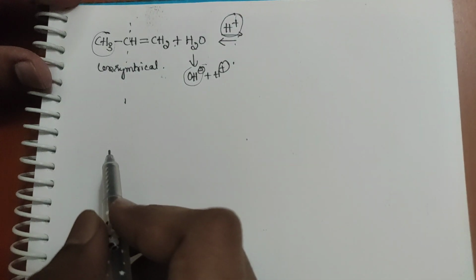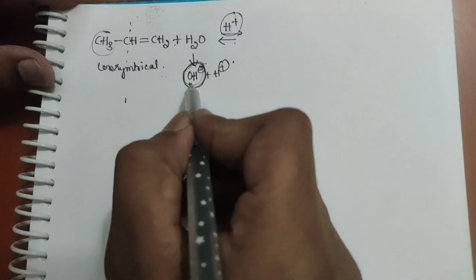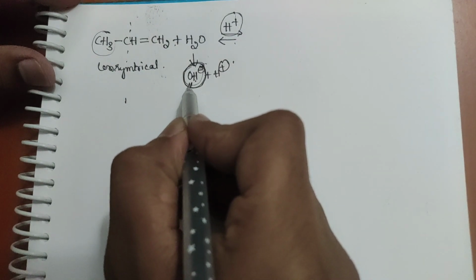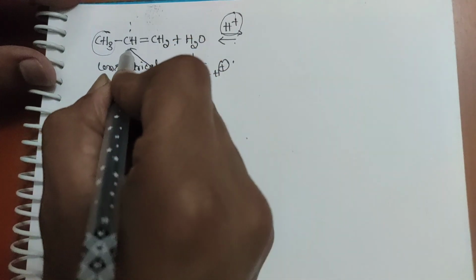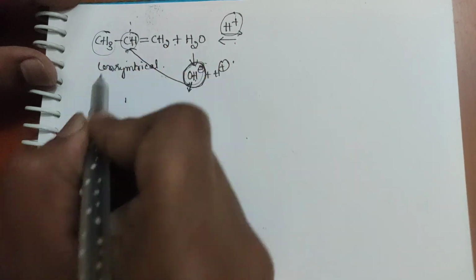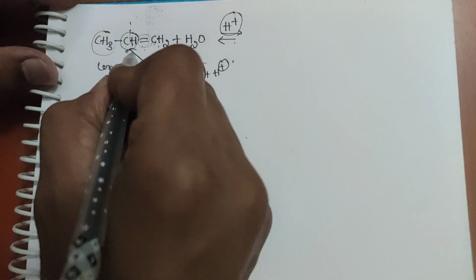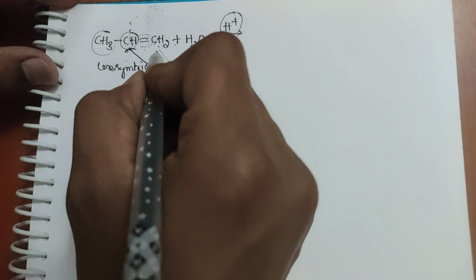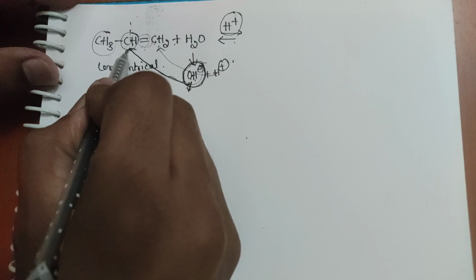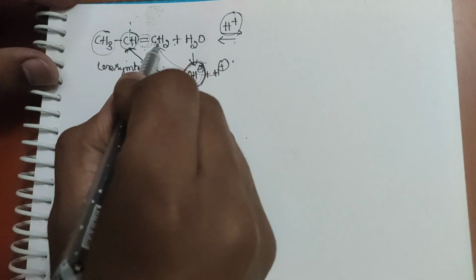What is Markovnikov's rule? It says the negative part of the adding molecule, OH minus here, will go to the carbon which has fewer hydrogens. This central carbon has only 1 hydrogen, the other has 2 hydrogens, hence the OH minus will attack this carbon and H plus goes to the other carbon. The negative part goes to the carbon with fewer hydrogens, and the positive part goes to the carbon atom containing more hydrogens.